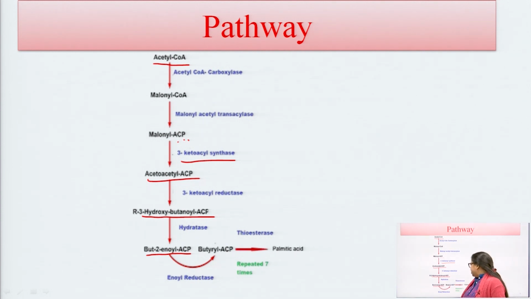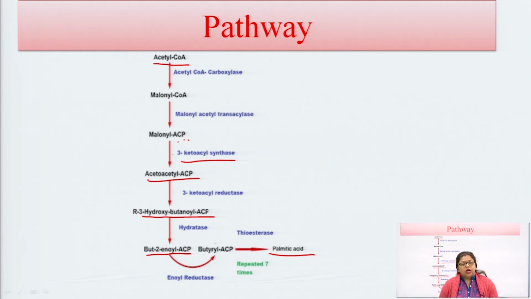This is then reacted with the thioesterase enzyme to complete the reaction, with repetition seven times, because we know that palmitic acid has a 16-carbon structure. So this reaction is repeated seven times for the formation of palmitic acid, and it is also catalyzed by the enoyl reductase enzyme, which is responsible for the formation of palmitic acid from butyryl acyl carrier protein.